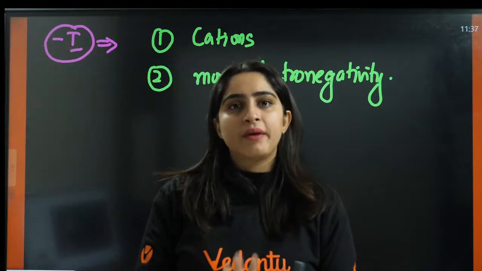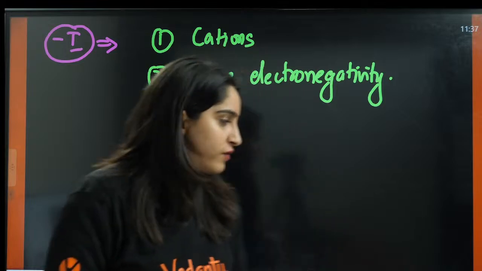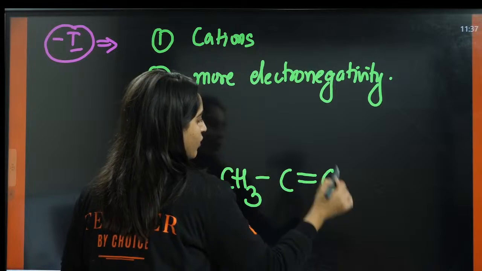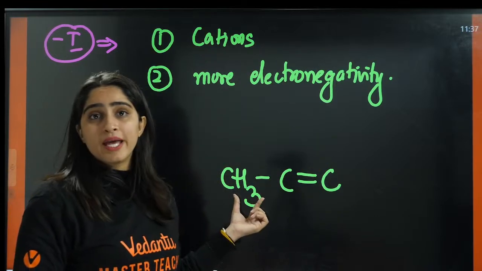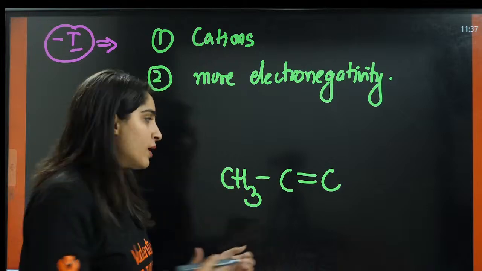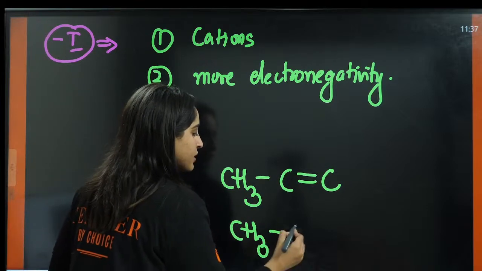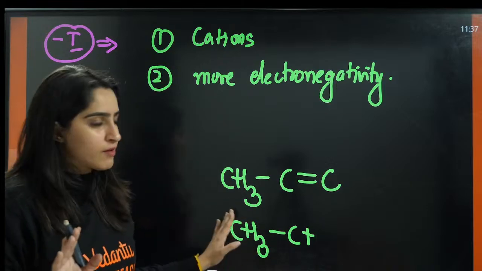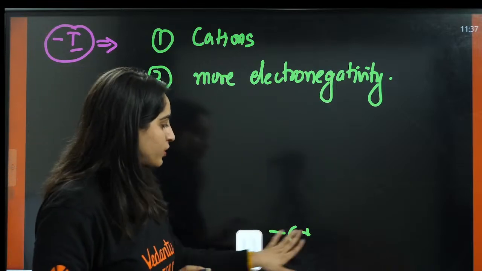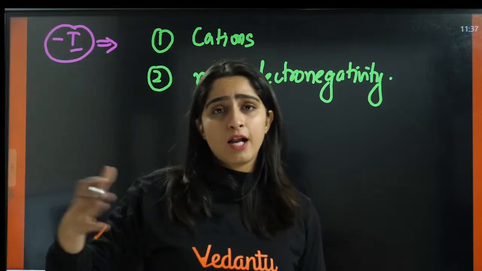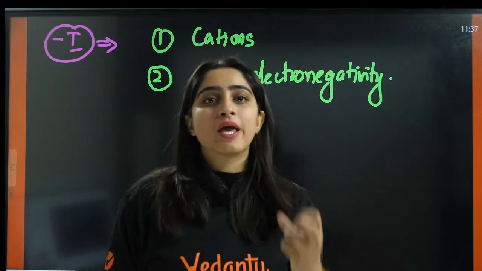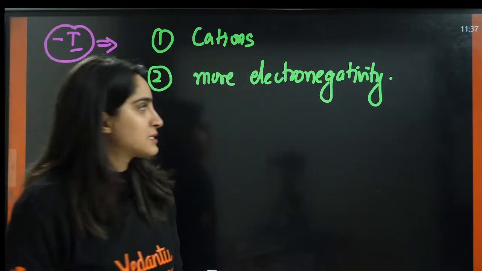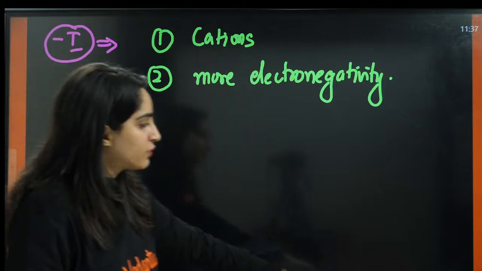Yes, unsaturation means double bond or triple bond. If you have a group like this, CH3C double bond C, here the alkyl group will behave as the electron donating group. If you have CH3C positive, here it will behave as an electron donating group. Otherwise, it will not behave as an electron donating group. Sometimes an alkyl group also behaves as an electron withdrawing group, but that is not in your syllabus. Yes, atom having more electronegativity.